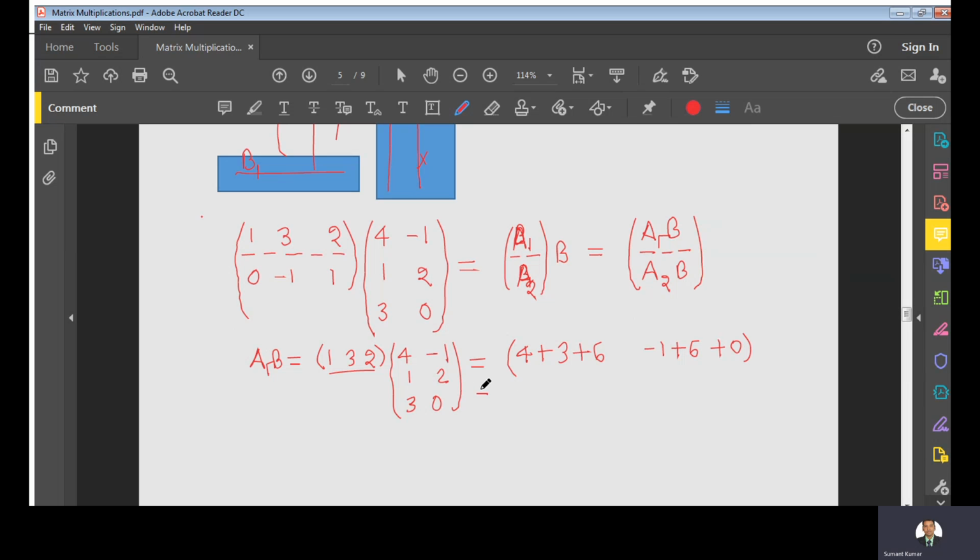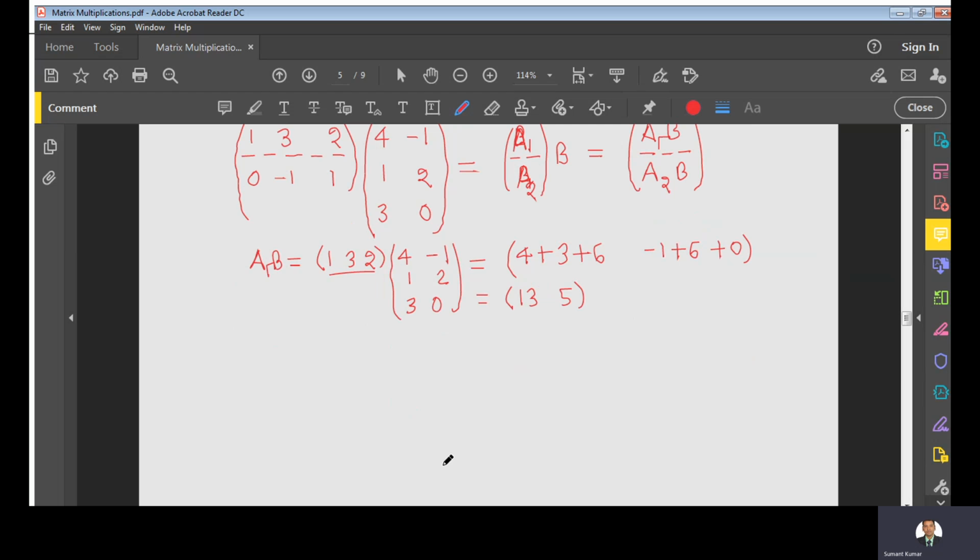So the resultant row is what? This is 13 and 5, right? Again, I am finding the second row of AB. In the same way, I am writing 0, minus 1, 1. This will multiply with the matrix B: minus 1, 1, 2, 3, 0.